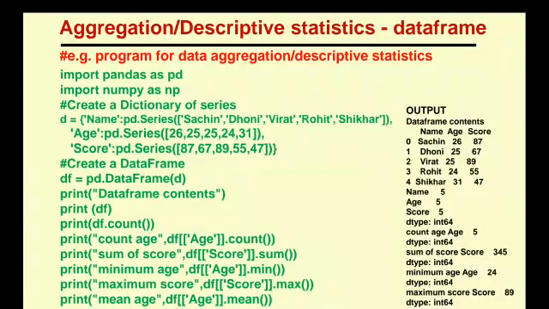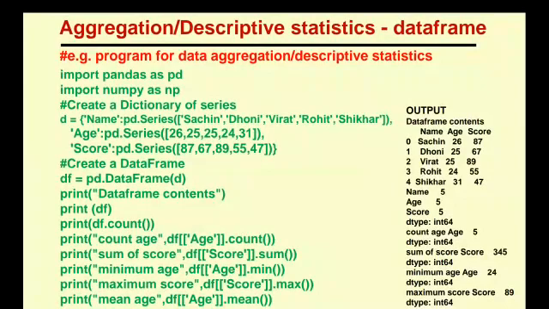We got the output. Now print, inside the quotes, count age. I am counting age now. I am using the df variable, where I stored the d values, so I am calling df with square brackets, the first column is age, and I am counting the age with dot count.